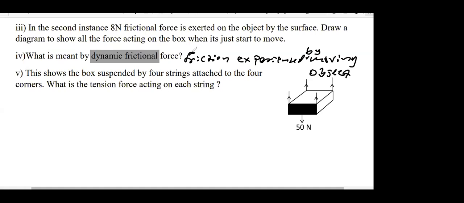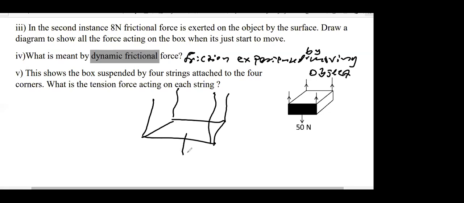12.5 Newton. Yes, 50 should be divided by 4. It gets equal. Imagine a carom board. You hang it like this on the ceiling or somewhere. Then what happens? If it is balanced, 50 Newton gets divided equally among these 4. That means 50 Newton should be divided by 4. Then each gets 12.5 Newton.